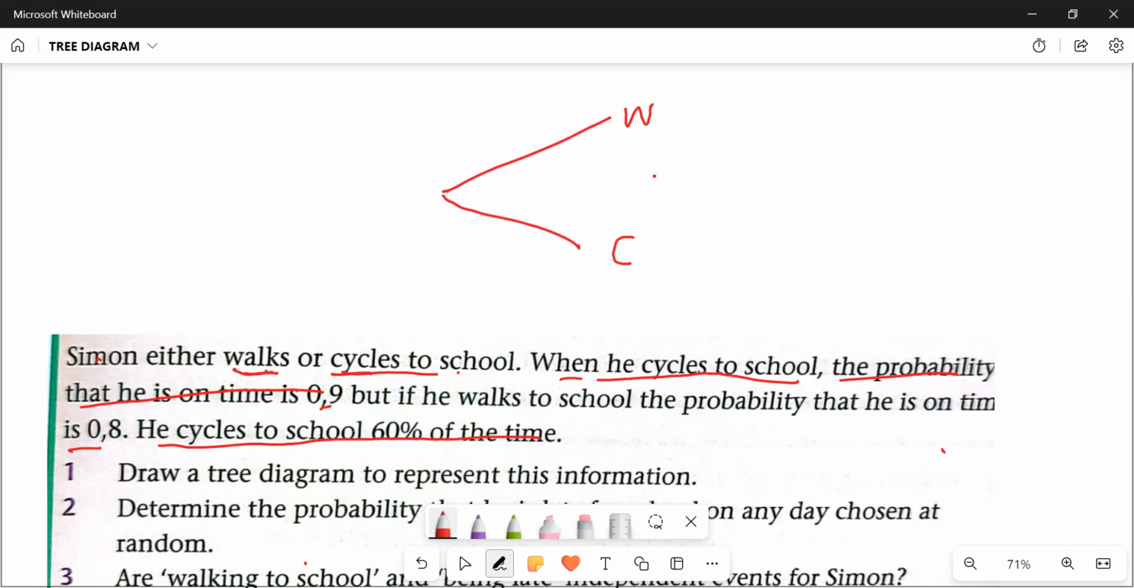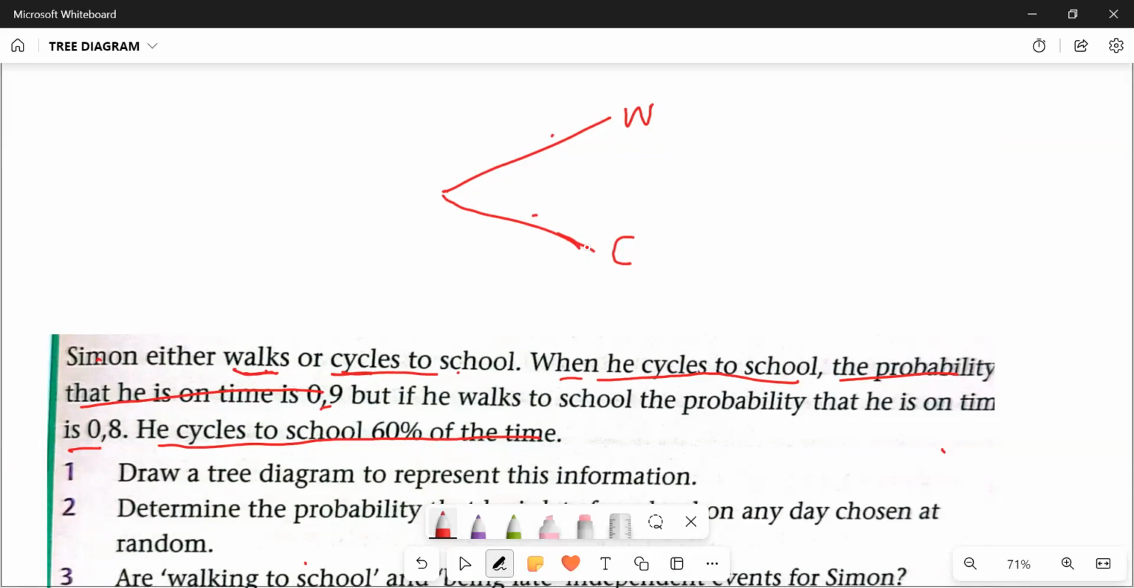Meaning, in other words, when I add this one plus this one, they're going to give me a probability of 1. Now remember, a probability can be given as a decimal, it can be given as a fraction, it can also be given as a percentage. Now they say when he cycles, it means go in this direction. The person can either cycle or walk. When he cycles, they say take the cycle line and go in that direction.